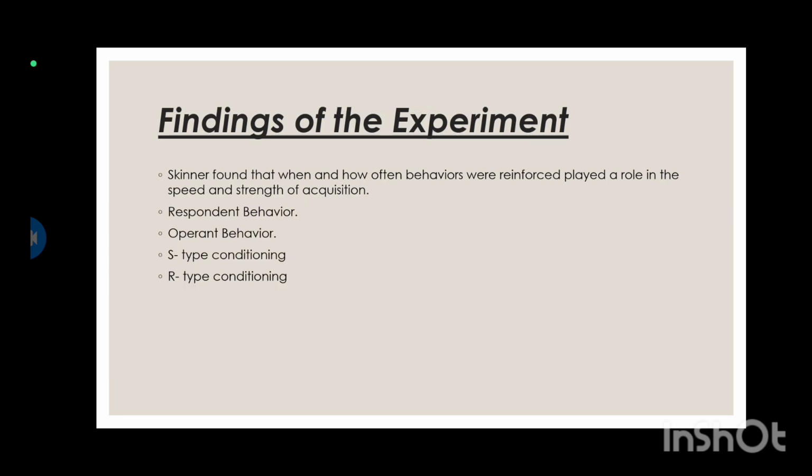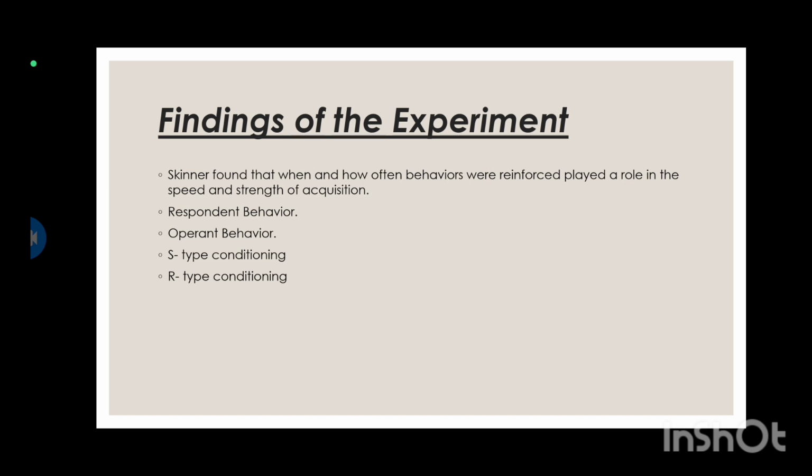Now, what are the findings of the experiment? Skinner found that when and how often behavior was reinforced plays an important role in the speed and strength of acquisition. Behavior was reinforced means when the rat presses the lever, he gets the food. So giving him the food is like a reinforcement for him.